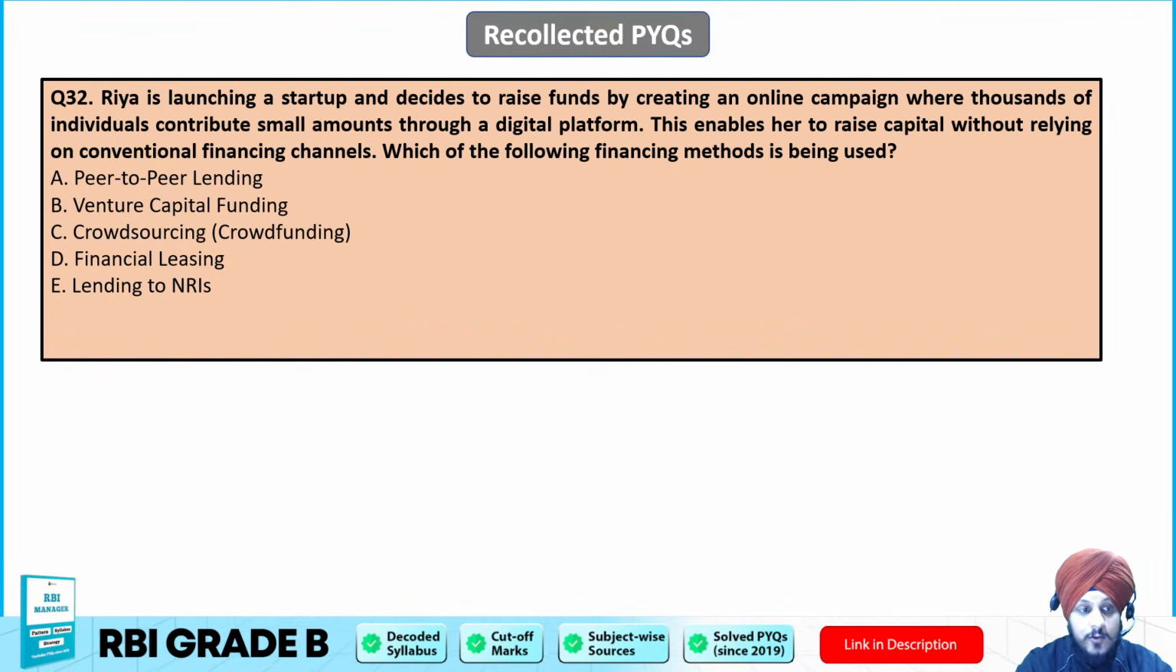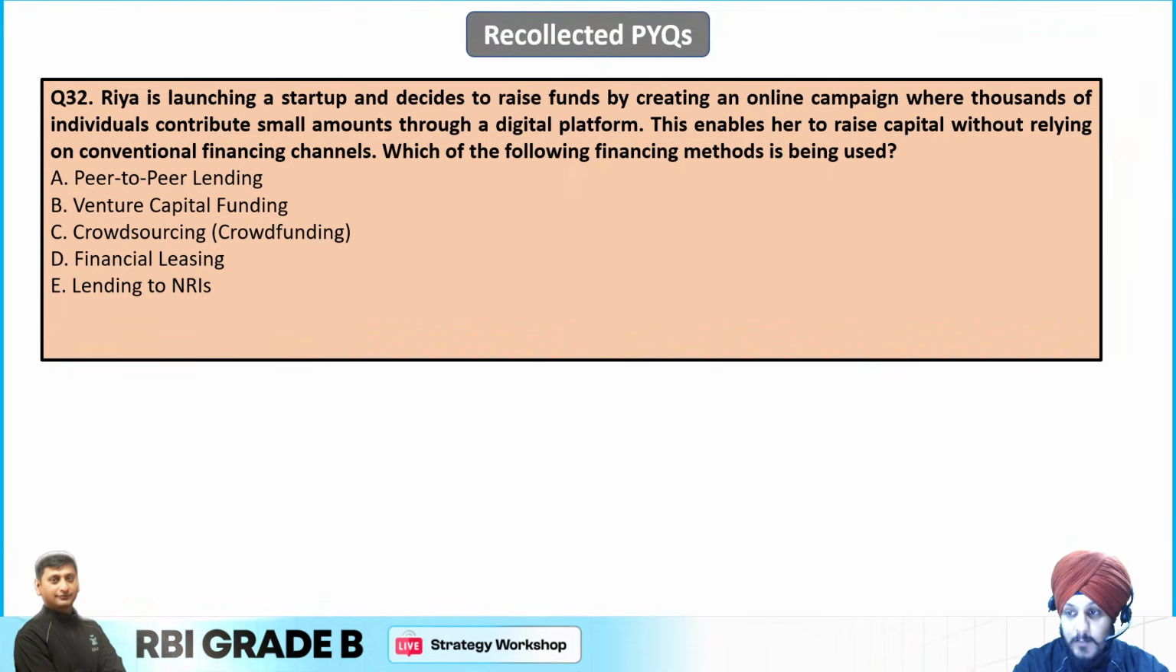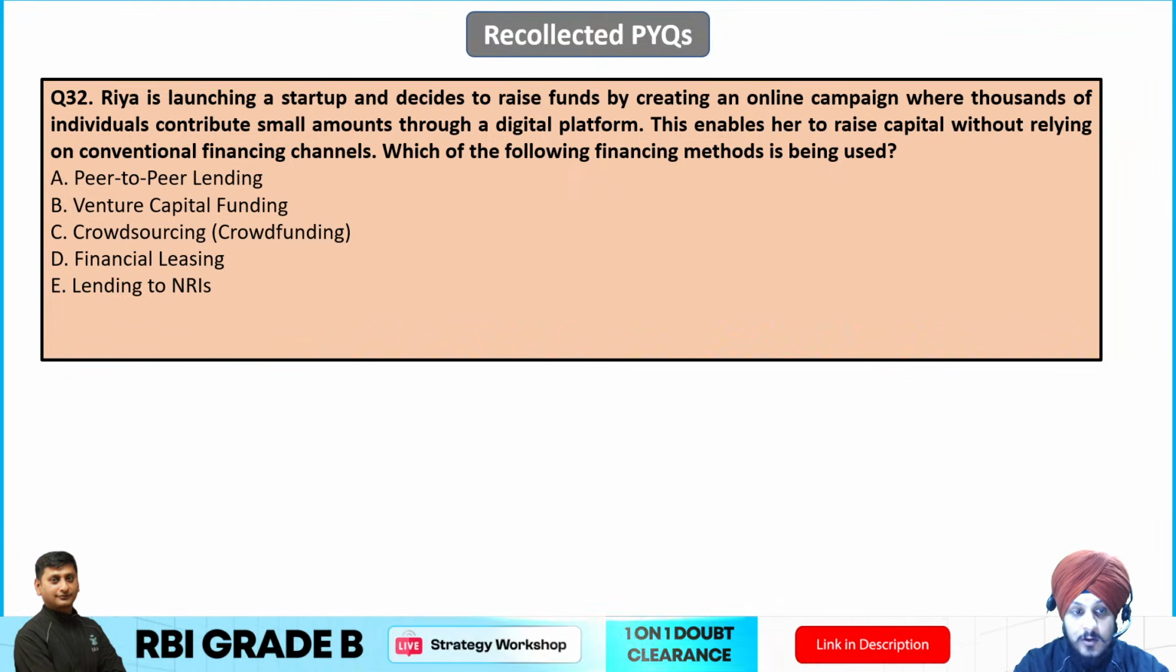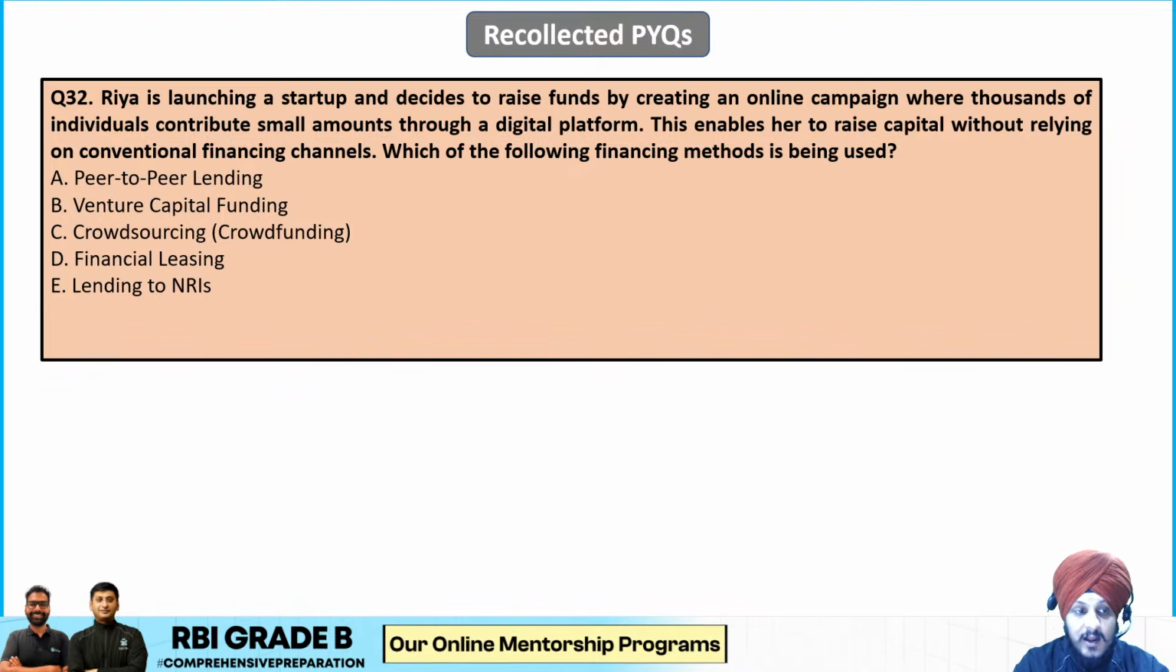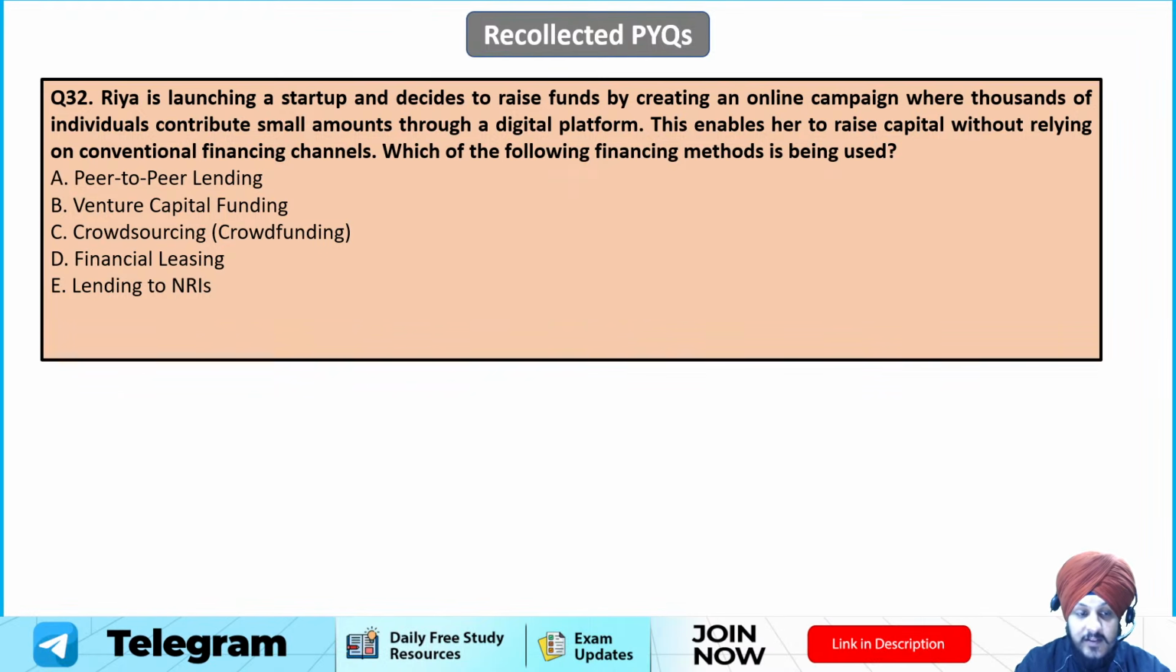Now question number 32. Ria is launching a startup and decides to raise funds by creating an online campaign where thousands of individuals contribute small amounts through a digital platform. This enables her to create capital without relying on conventional financial channels. Which of the following financing methods is being used?